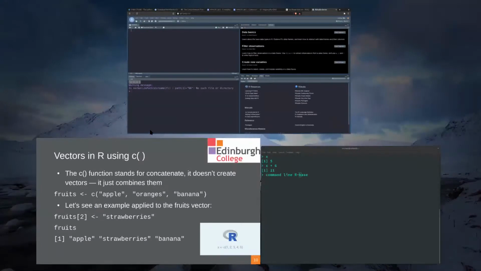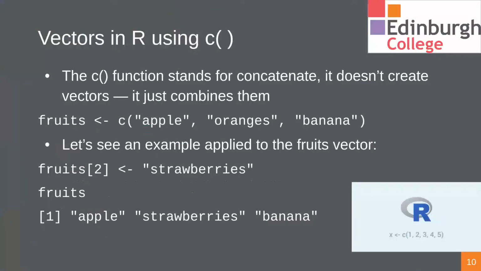Okay, so now that we have R installed, we might want to look at running some basic examples. So here we have a vector called fruits, and we're going to create that. We're going to assign this value to it. In there we're going to put 3 different character items, and those are going to be apple, oranges, and banana.